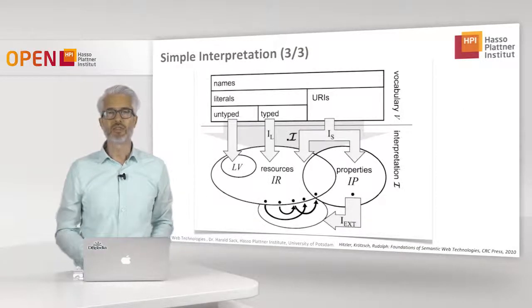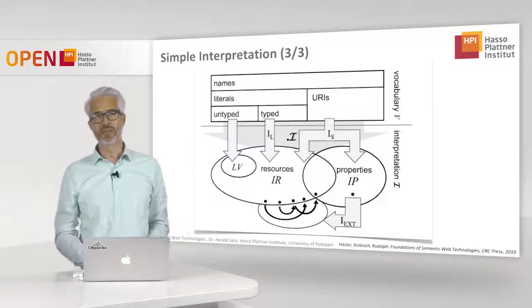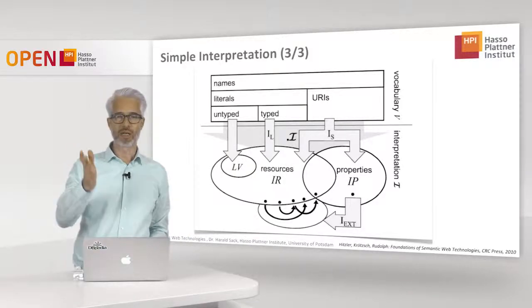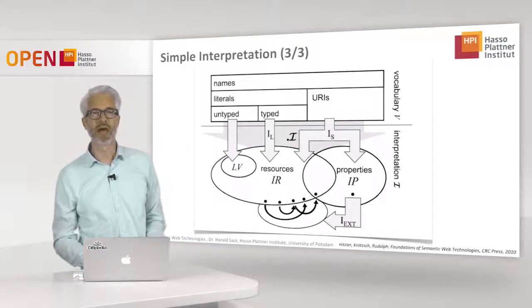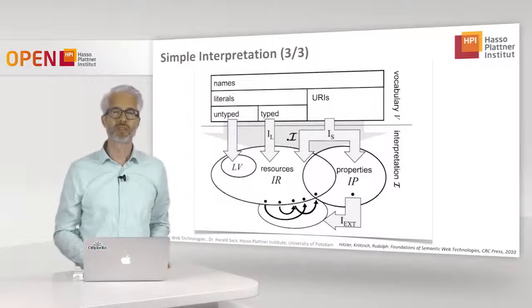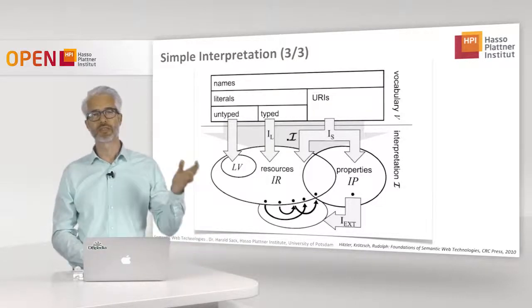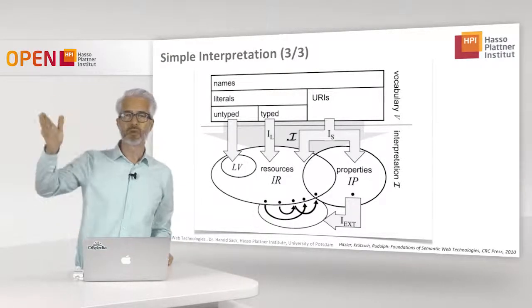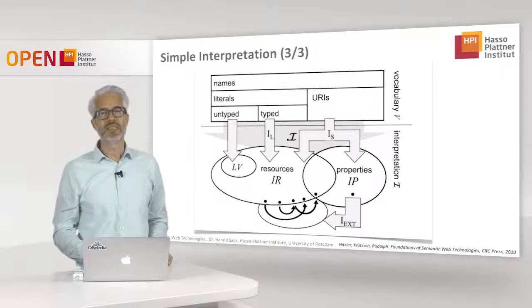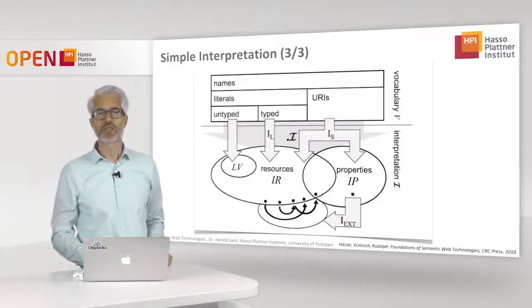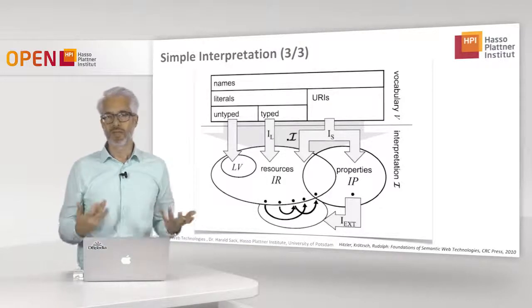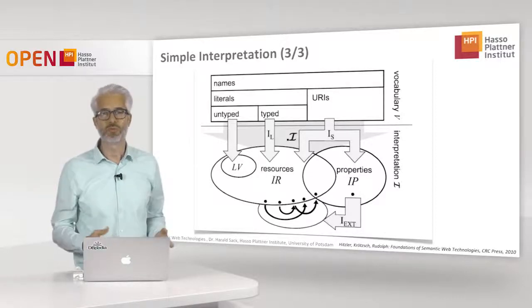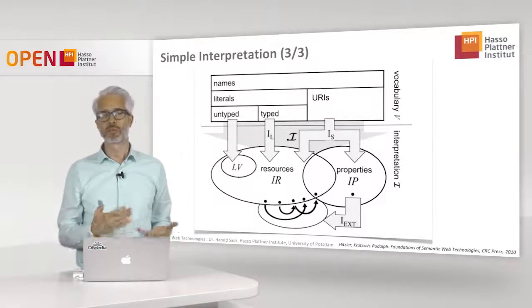If you try to visualize this, you see quite clearly what happens. The URIs are mapped via your mapping function IS to the resources and properties. The typed literals are also mapped to the resources via the mapping function IL. The properties have a property extension function, which maps to pairs of resources connected by one property.